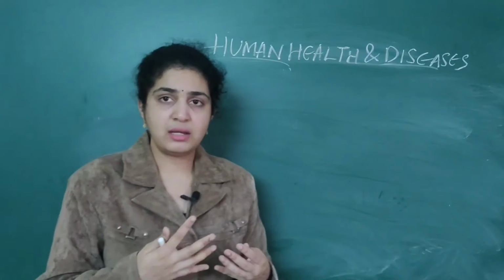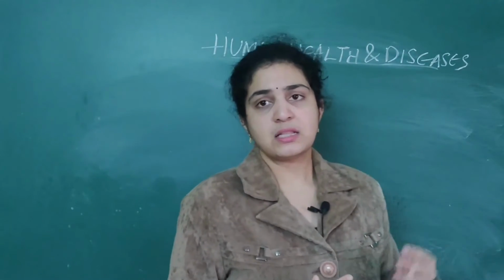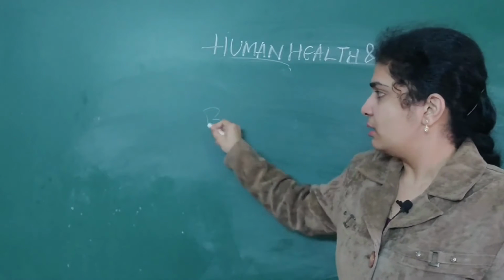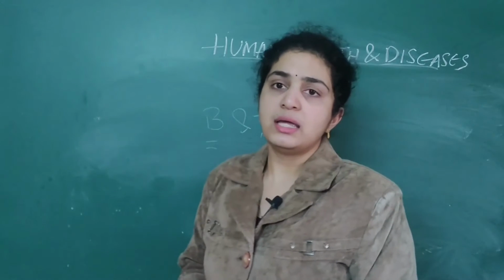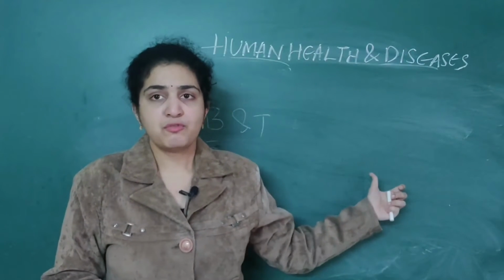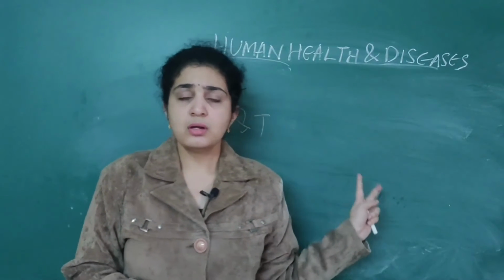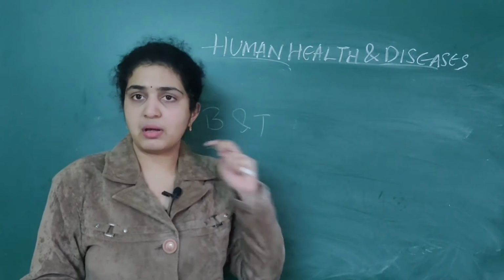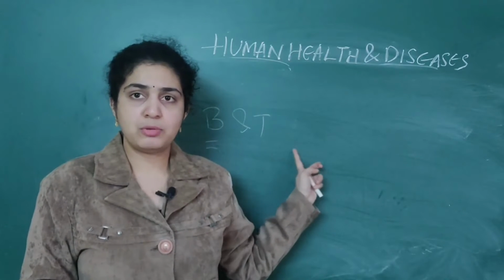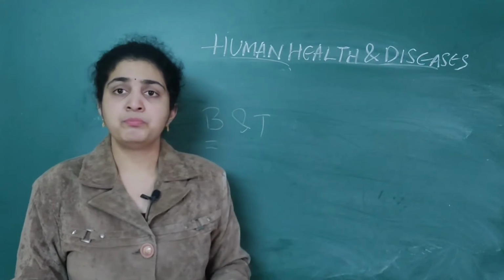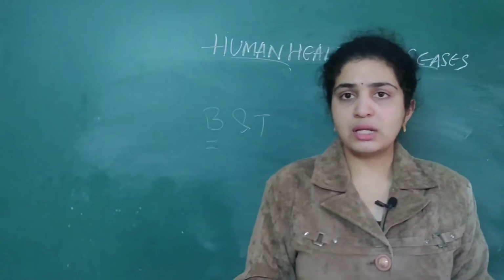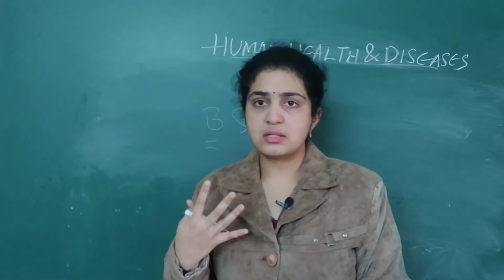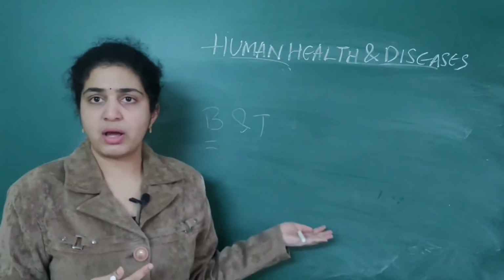These two responses are mediated by two lymphocytes, B and T lymphocytes. B lymphocytes play a very important role in humoral immunity, whereas T lymphocytes play an important role in cell-mediated immunity. These are the two points that you should remember. B lymphocytes, humoral immunity; T lymphocytes, cell-mediated immunity. B lymphocytes will produce antibodies only. Antibodies are required to protect against the infectious agents.